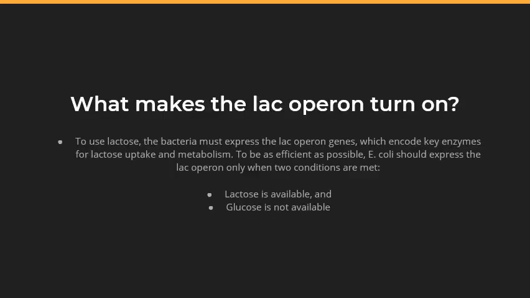So what makes the Lac Operon turn on? E. coli bacteria can break down lactose, but it's not their favorite fuel. If glucose is around, they would much rather use the glucose, which requires fewer steps and less energy to break down than lactose. However, if lactose is the only sugar available, the E. coli will go right ahead and use it as an energy source. To use lactose, the bacteria must express the Lac Operon genes, which encode key enzymes for lactose uptake and metabolism. To be as efficient as possible, E. coli should express the Lac Operon only when two conditions are met: lactose is available and glucose is not available.